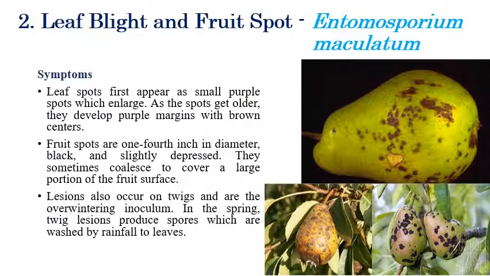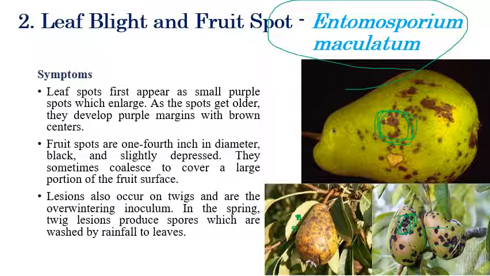Coming to the second one, leaf blight or fruit spot, Entomosporium maculatum. Coming to the symptoms, we can see spots on leaves as well as fruits. In leaves, we can see purple color spots, a little bit corky, though you can't say completely cork. Same purple or brownish spots can also be seen on infected fruit. Later, these spots turn black and corky, and if we touch them, we can sense the rough surface.